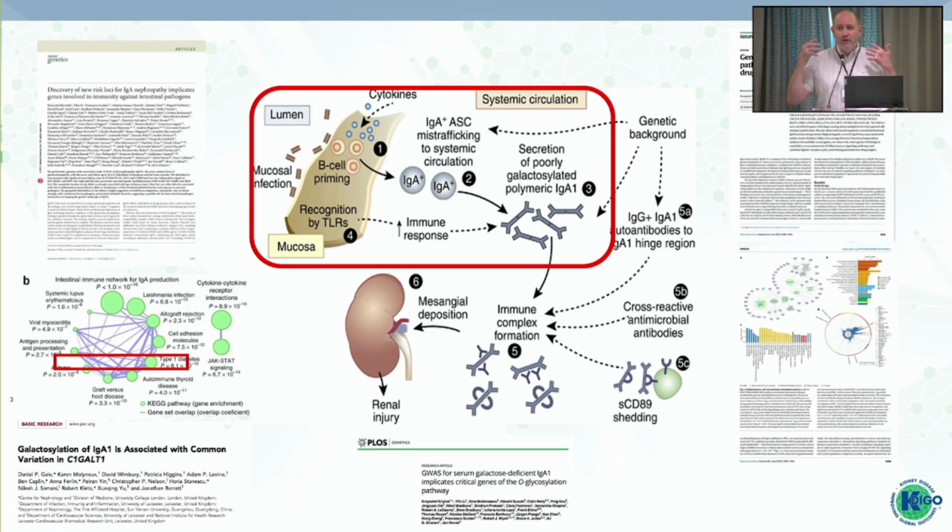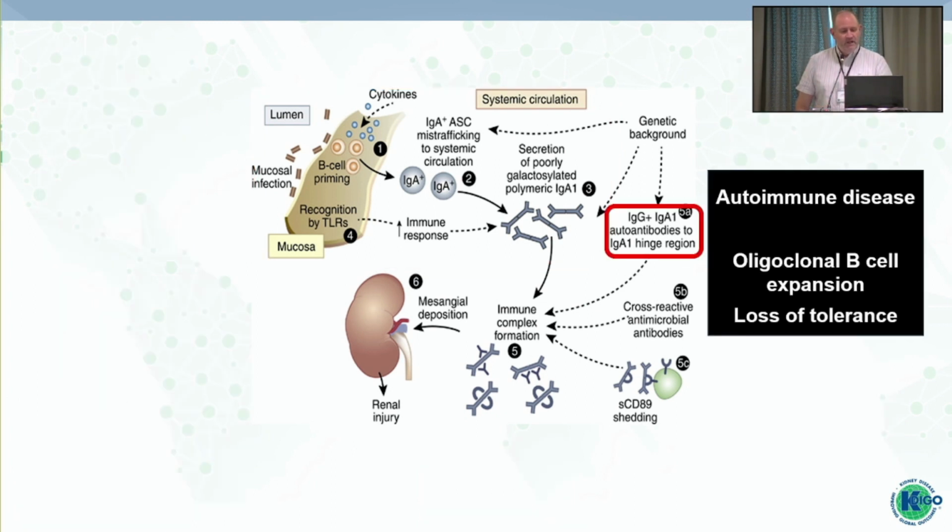We'd have to wipe out the whole of the mucosal immune system in every part of the body to achieve that. Is IgA nephropathy actually an autoimmune disease? I think this is a really important question. What evidence is there that there is oligoclonal B cell expansion and loss of tolerance? I think there's zero evidence at the moment. It's a hypothesis. Drugs like rituximab don't work. We've got no clear evidence that there is an autoimmune process here.